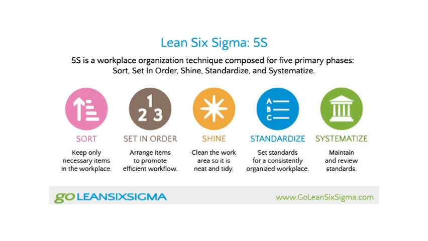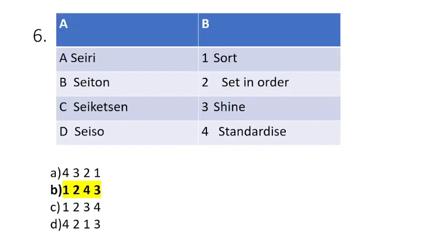And systematize means to maintain and review the standards. Whether the standards are being followed or achieved, we will have to keep on reviewing. It is called systematize. So Lean Six Sigma 5S can be asked in the exam, so keep in mind.